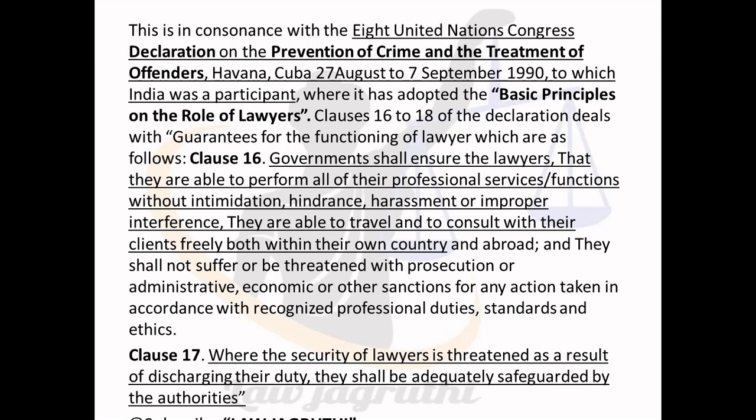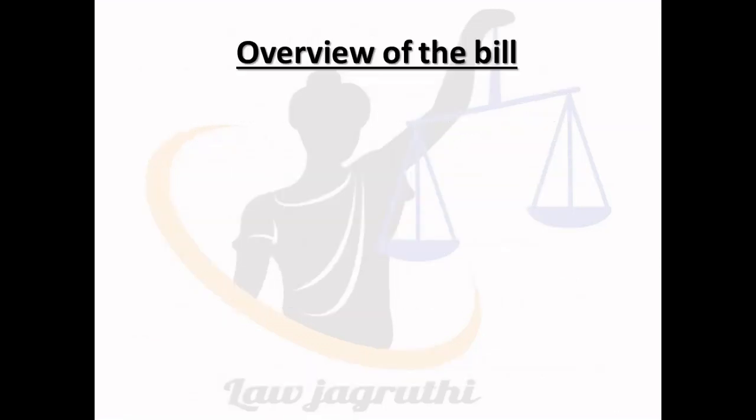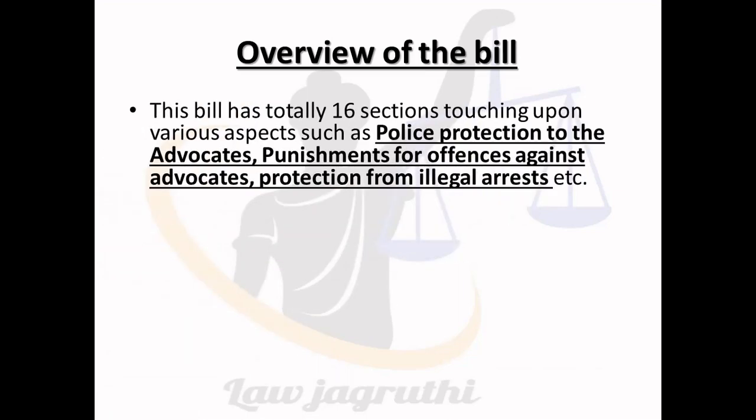Clause 17 of the said declaration states that where the security of the lawyers is threatened as a result of discharging their duty, they shall be adequately safeguarded by the authorities. Then, overview of the bill. This bill has totally 16 sections touching upon various aspects such as police protection to the advocates, punishments for offences against advocates, and also protection from illegal arrests, etc.